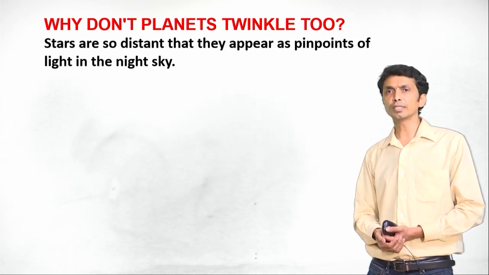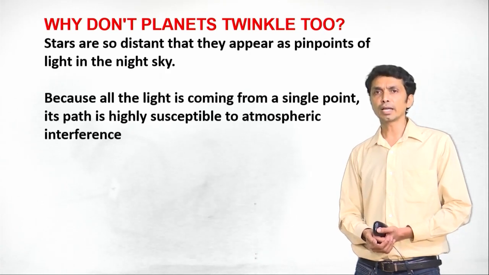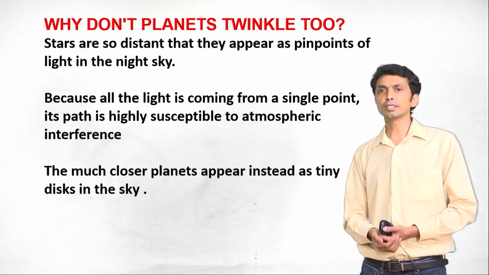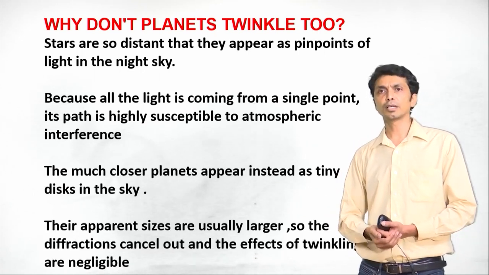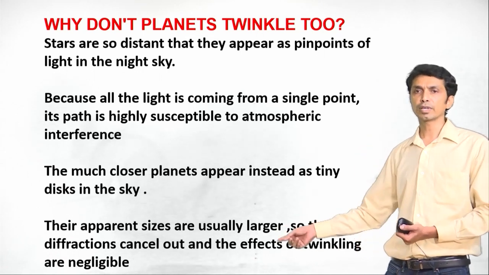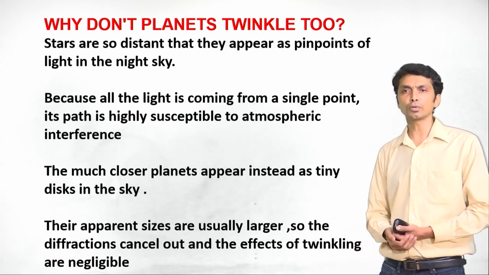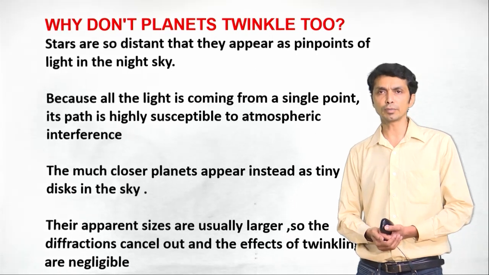That's what we have written here, that planets don't twinkle. As you can see, the much closer planets appear instead as a tiny disk in the sky. So their effects cancel out, and twinkling is not possible.